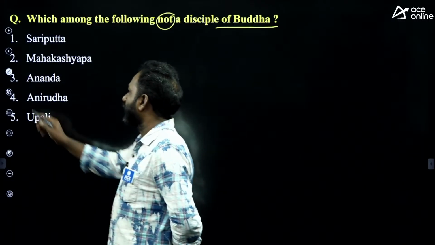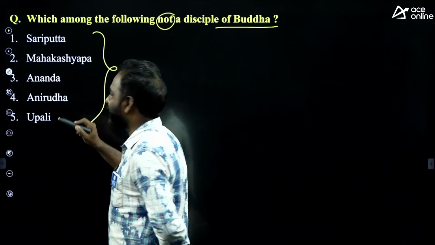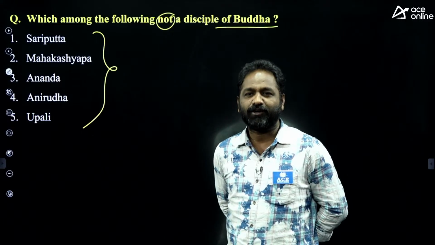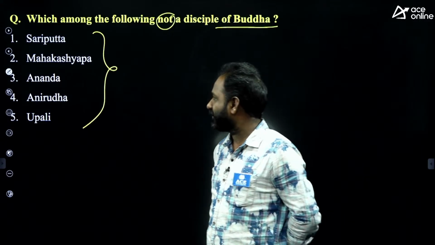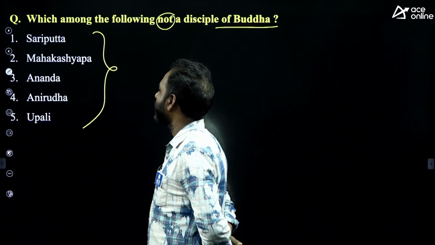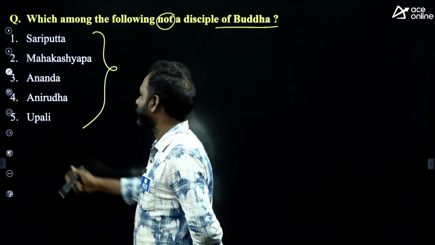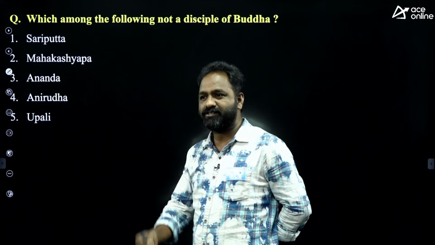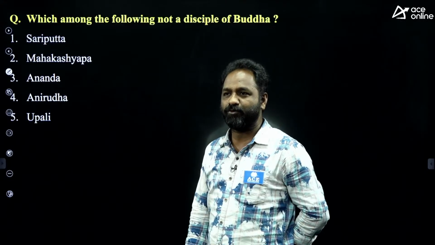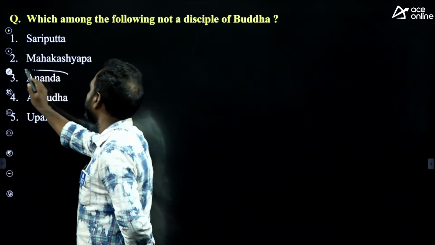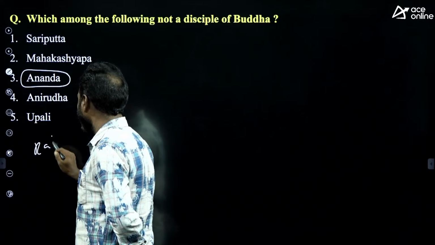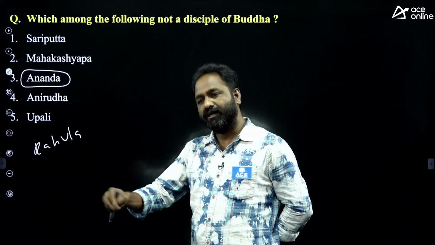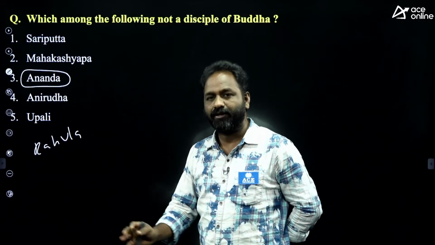Actually, the answer is that all are disciples of Gautam Buddha. If asked which is the chief, most important disciple, it is Ananda. Even Rahula, Gautam Buddha's son, later became his disciple.